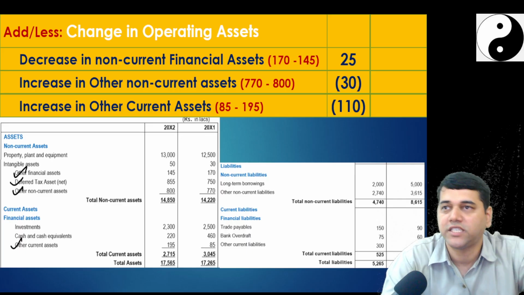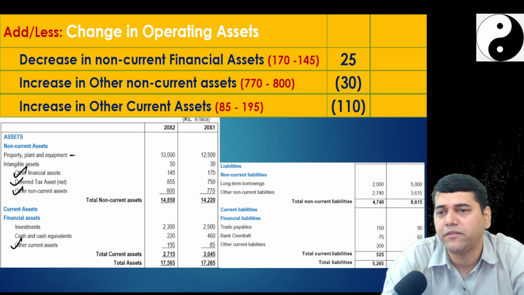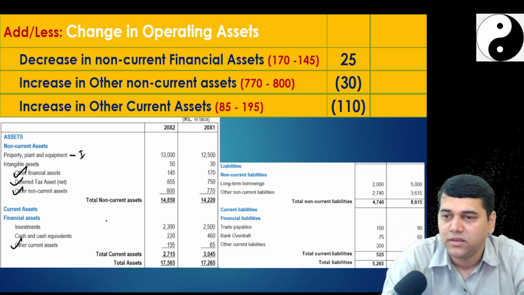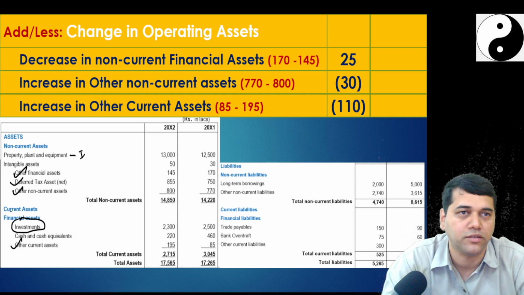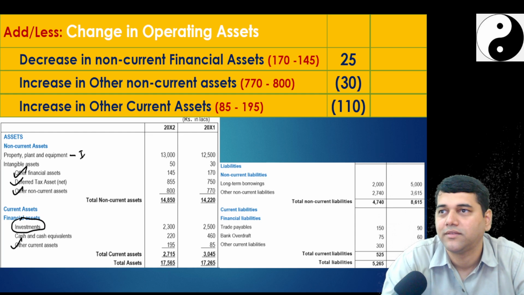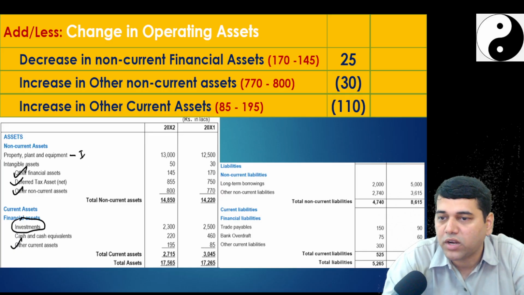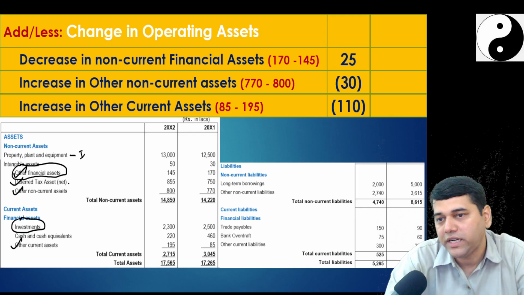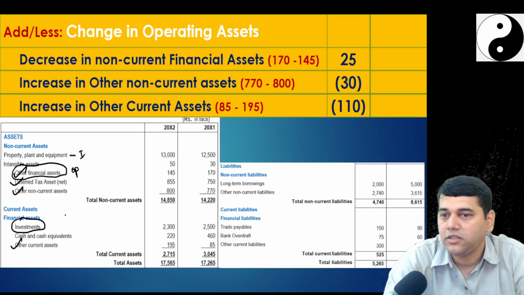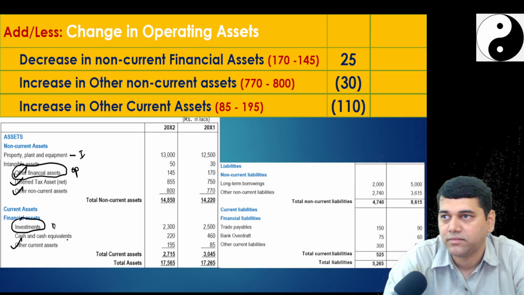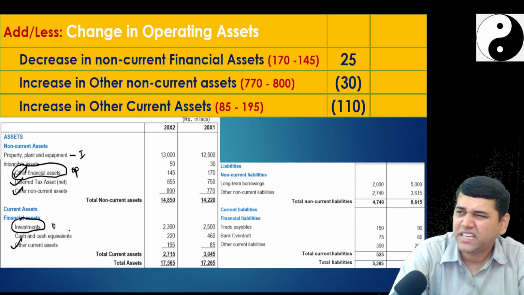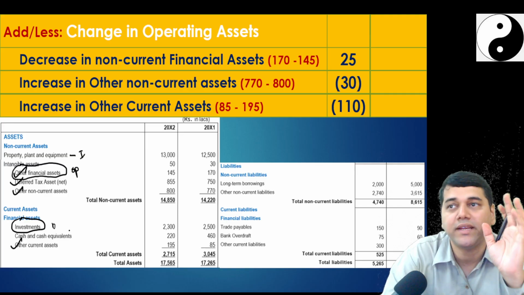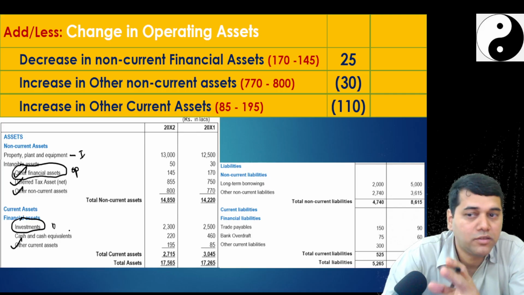Deferred tax we have already adjusted in the non-cash. Property, plant and equipment will come under investing changes. Now we are left with one. As per your analysis, what is it? Then what about these other financial assets? If you treat this as operational, this also should have been operational, no? Are you clear? So there is an inconsistency which creates a lot of confusion. Just keep in mind that in this Kuber problem, this is what they have done.